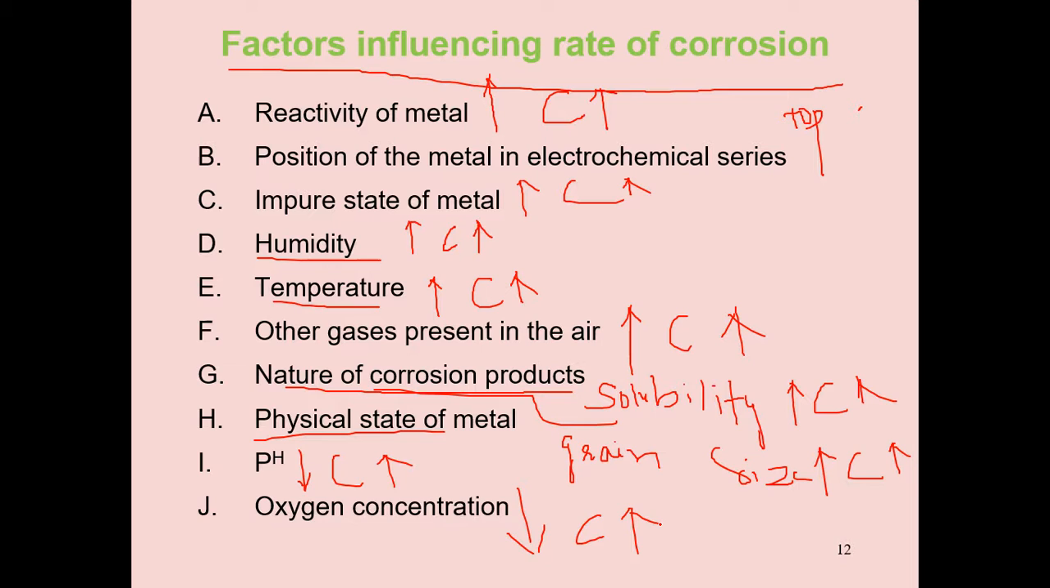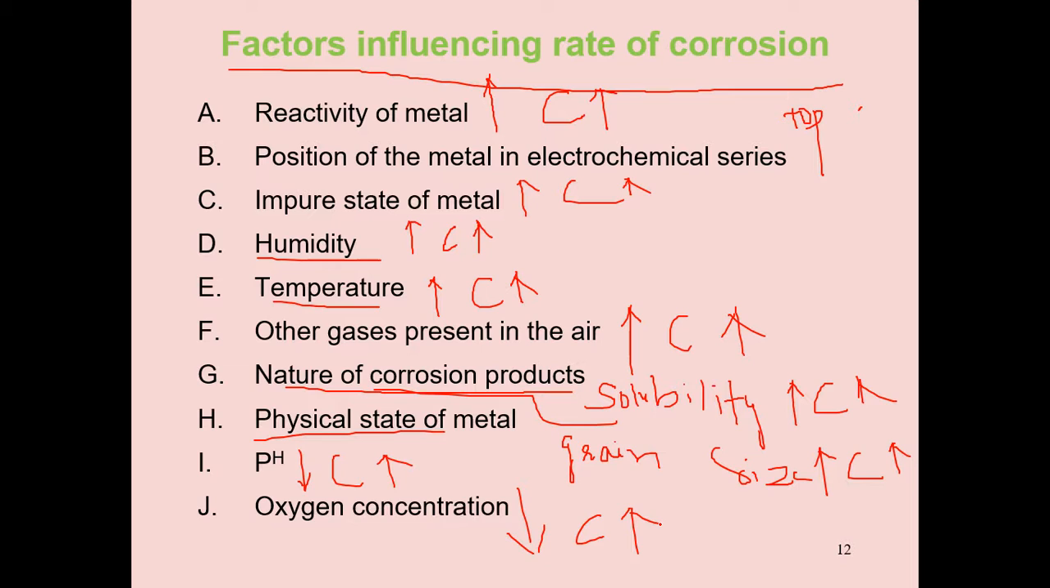Reactivity of metal increases, corrosion increases. Position of the metal in electrochemical series: top metals undergo corrosion rapidly, bottom metals undergo very little corrosion. Impure state of metal increases, corrosion increases. Humidity increases, corrosion increases. Temperature increases, corrosion increases. Other gases present in the air increase corrosion.